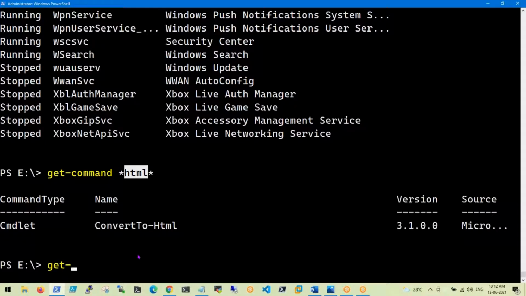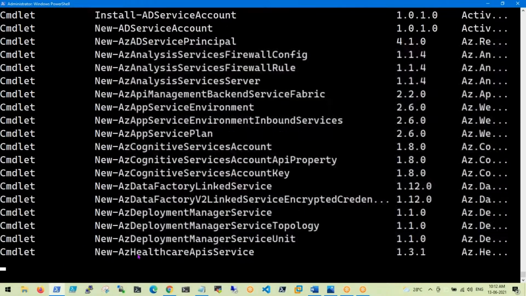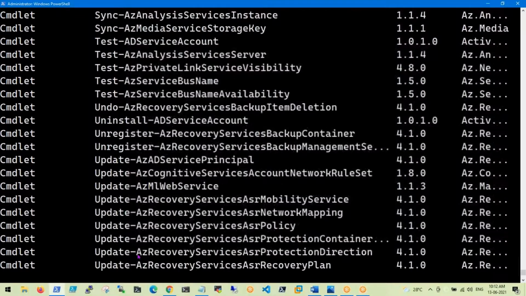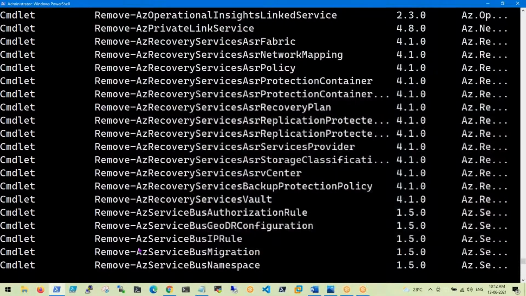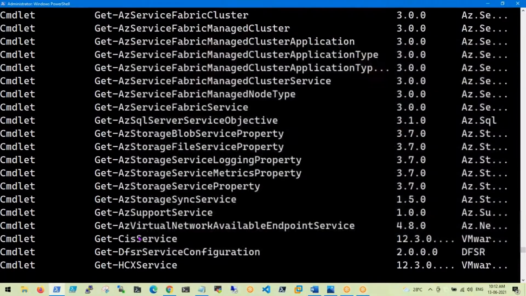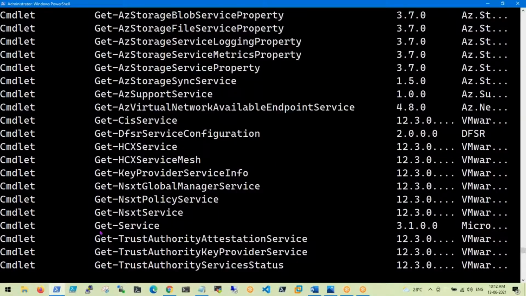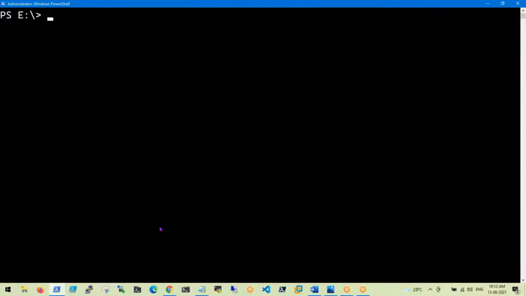Similarly, I want to find out the commands related to service. The commands containing service in their names will come, guys. It is also a big list. So you can find any command from this list. Like I'm selecting something like Get-Service. Okay, here we have a manual page. Just as I said, there are two alphabets here.